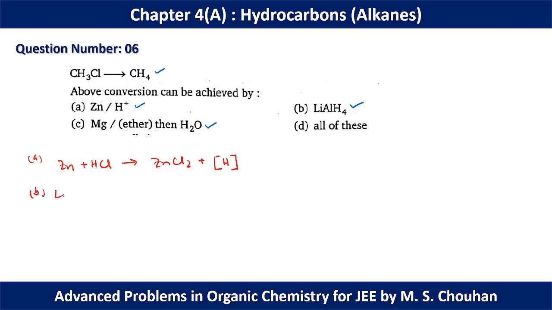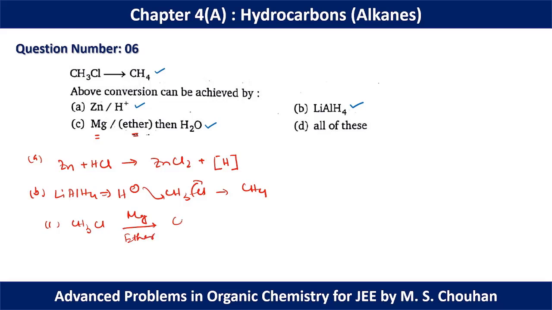In case of B, we have lithium aluminum hydride, so in this case we can form H minus, and this H minus can perform a substitution reaction to form methane. In C, obviously we have magnesium in ether, that's why we can form a Grignard reagent in this case. So magnesium in ether, we can form CH3MgCl, and with this we can add water, which will give finally methane product. So for question number 6, option D is the correct option.